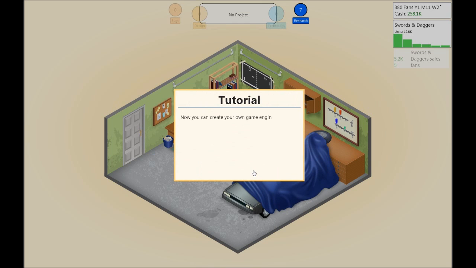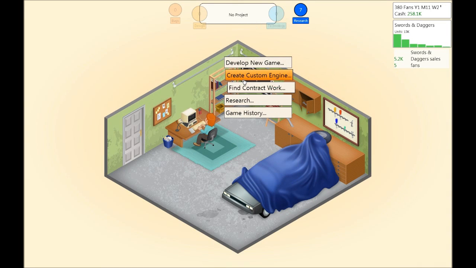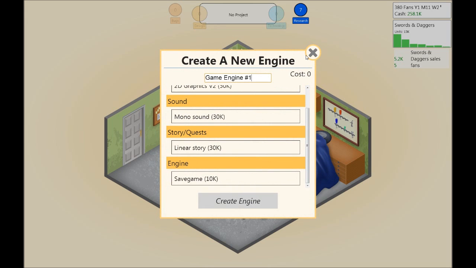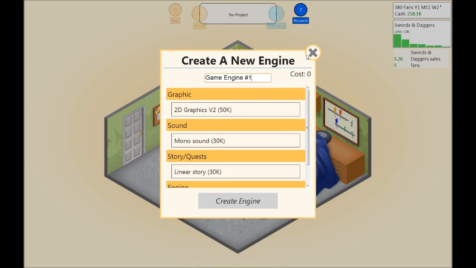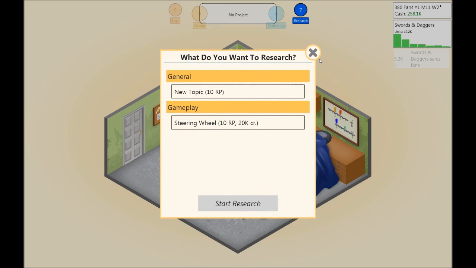And custom game engine. Now you can create your own game engine. Close this message and click anywhere. Steering wheel. Now, if I were to create a custom engine, this is the options I have available. I can add save game, linear story, mono sound, and 2D graphics version 2. However, if I want to have the steering wheel included in this engine so I can make racing games that support a steering wheel, I need to create a new engine. I cannot just hook it up onto the current engine. So I will actually wait with creating the new engine until I get 10 research points, which is just 3 more than I have now.